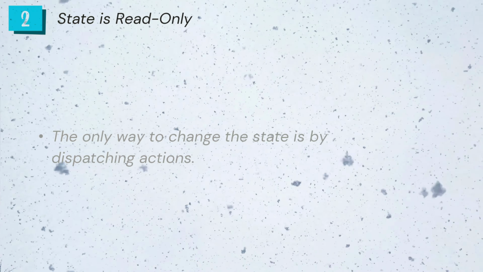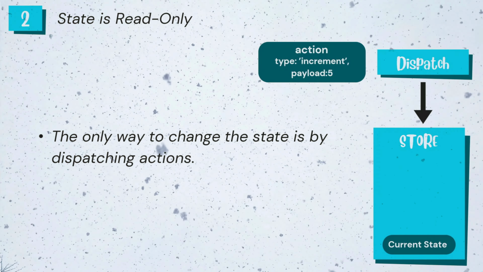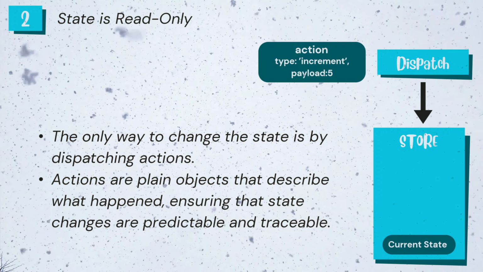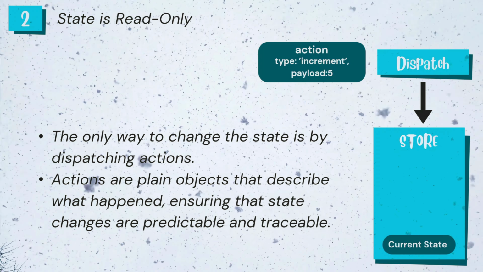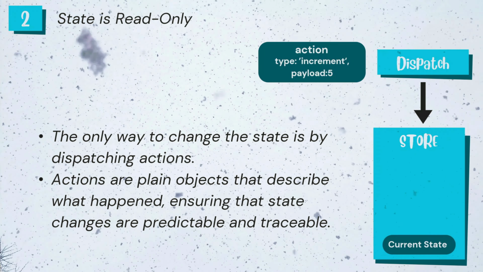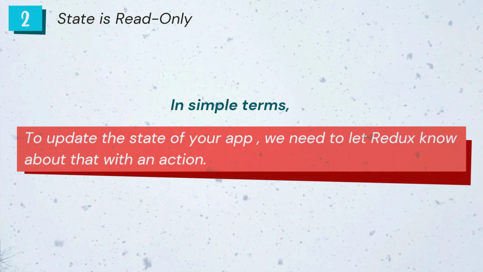Then second principle, state is read only. So the only way to change the state is by dispatching actions. And actions are plain objects that describe what happened, ensuring that state changes are predictable and traceable. In simple terms, to update the state of your app, you need to let Redux know about that with an action.